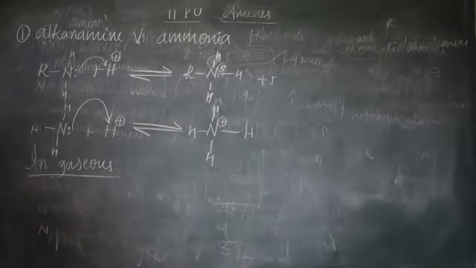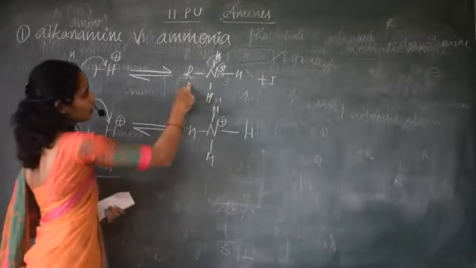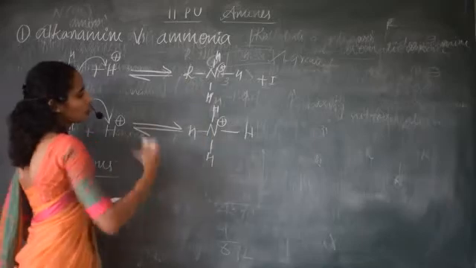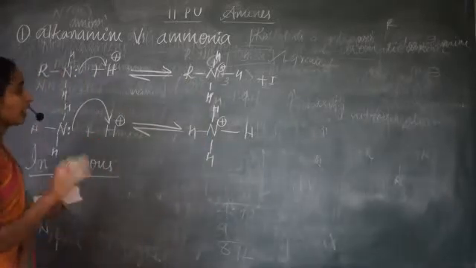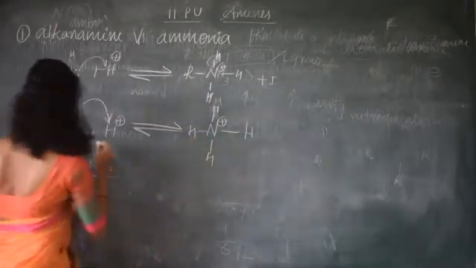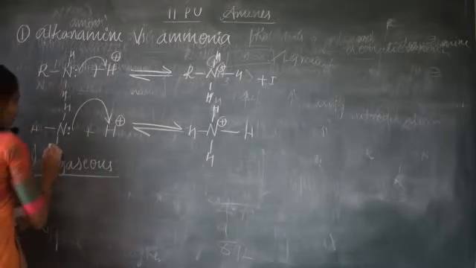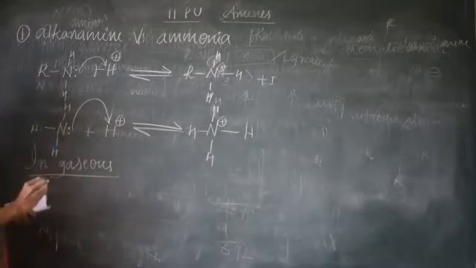And what happens in the case of ammonia? In ammonia, ammonium salt formation takes place. Here it is substituted ammonium salt, here just ammonium salt formation takes place. And here you cannot observe any electron donating groups, right?